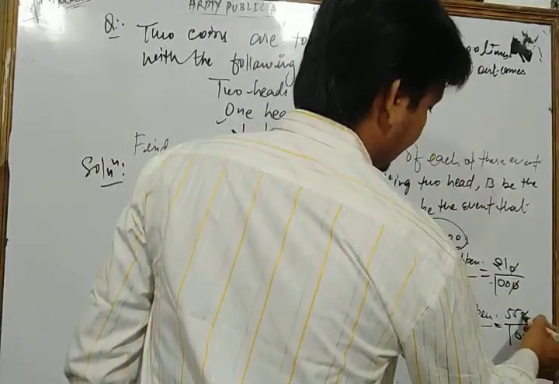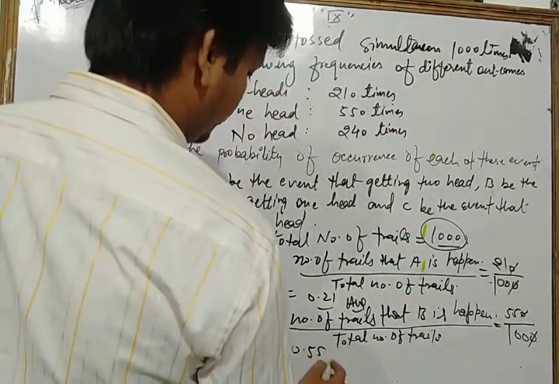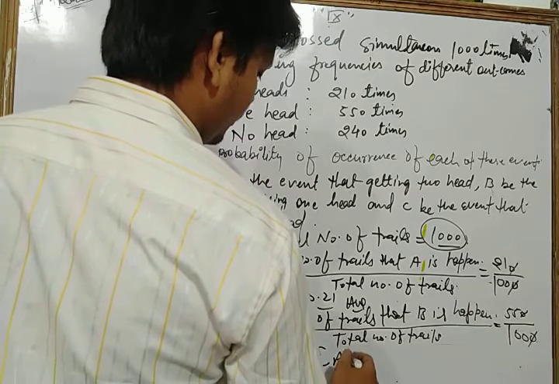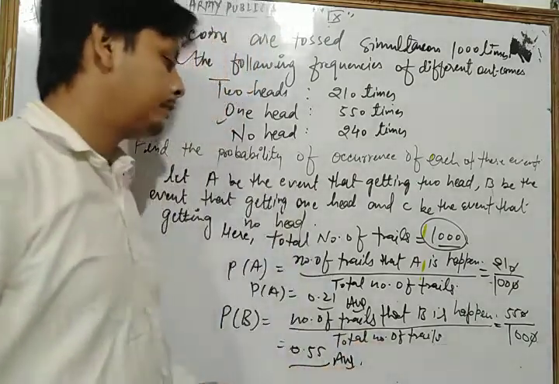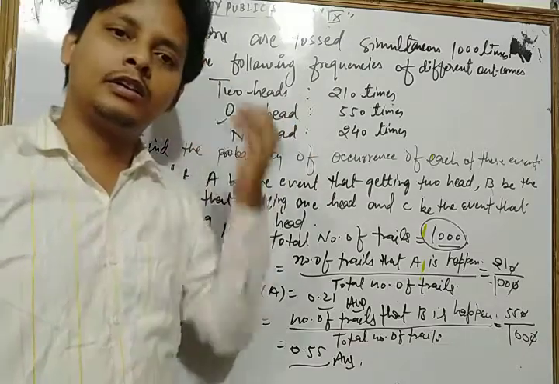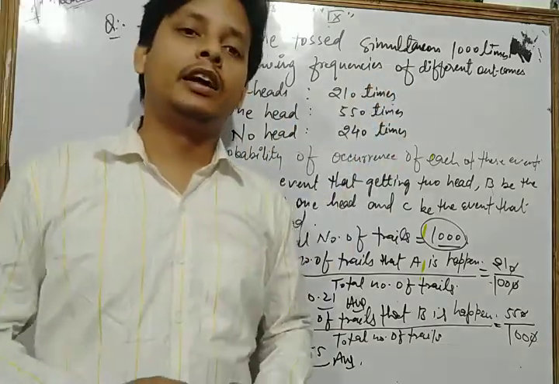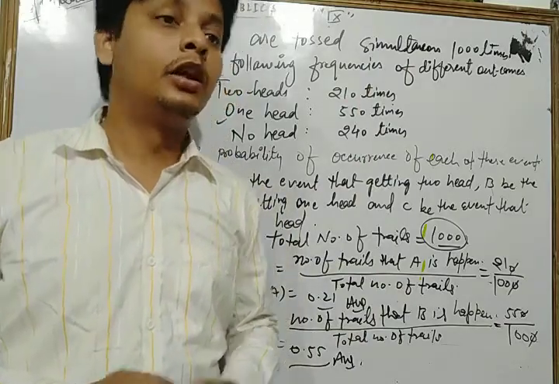So here we get 0.55. This is another answer, the probability of getting 1 head when 2 coins are tossed simultaneously 1000 times.